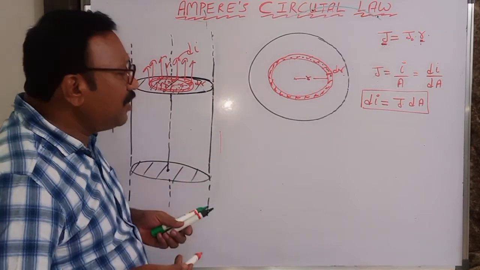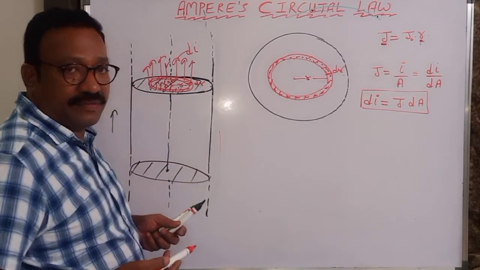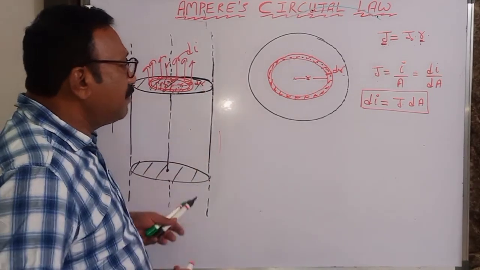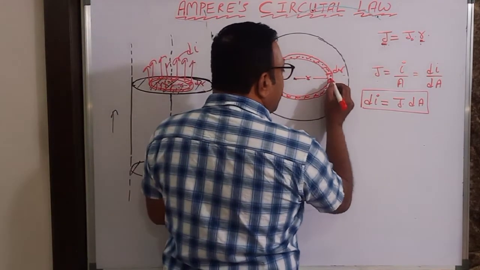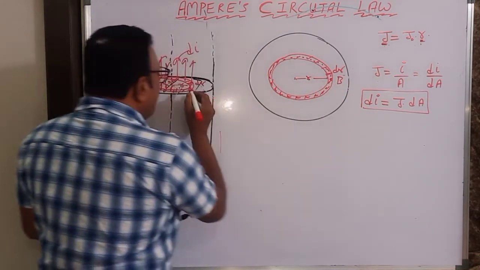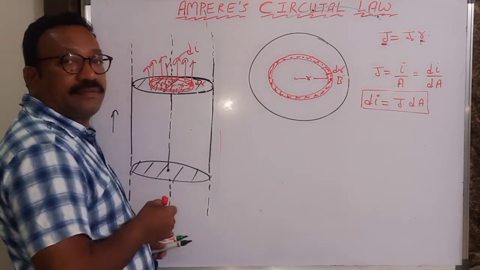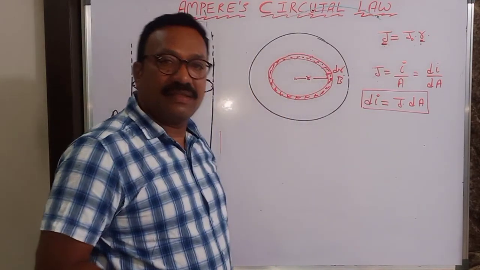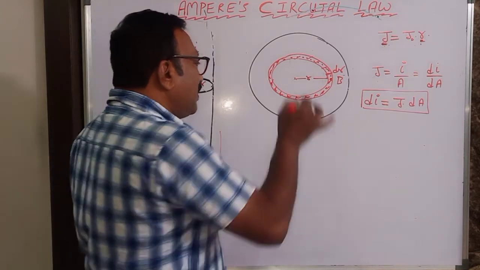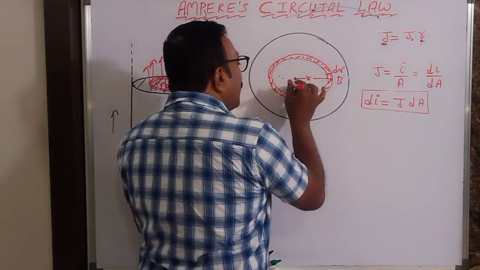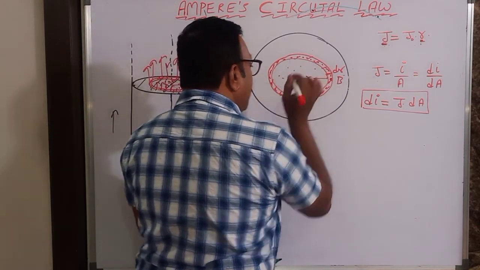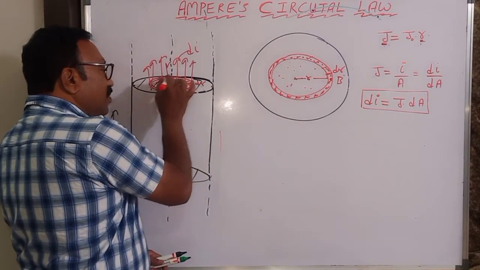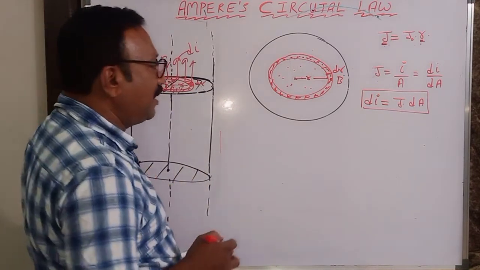What am I doing? I am trying to find the current inside, because I want a magnetic field here. And that means I want a magnetic field here. So I want current inside, no? That is the reason. So first let me find how much current is flowing inside this cross section. For that I am doing this.